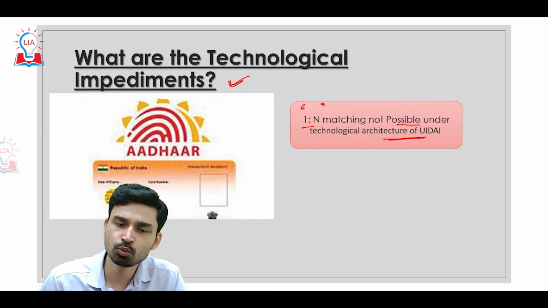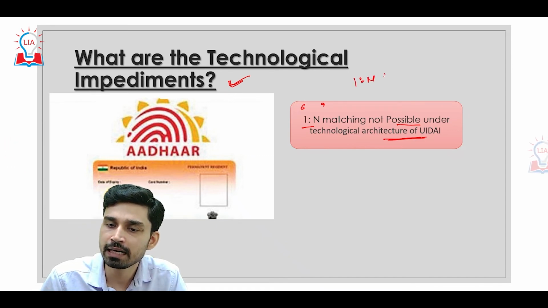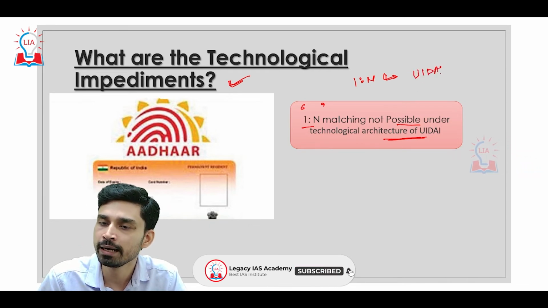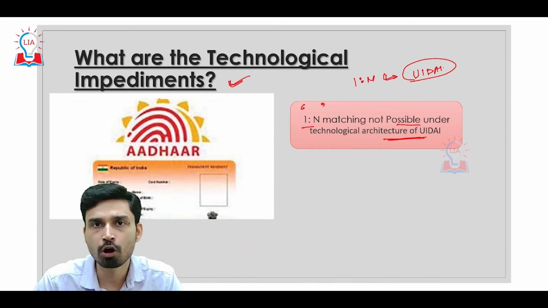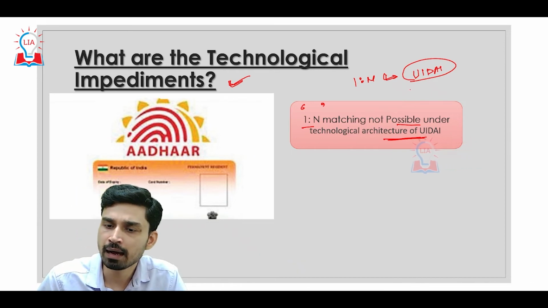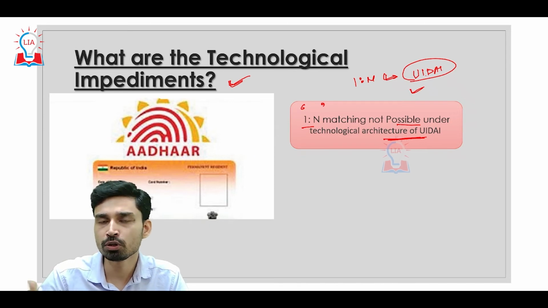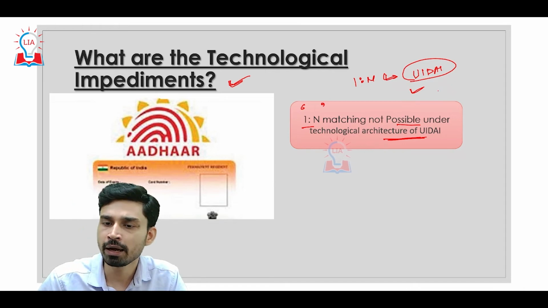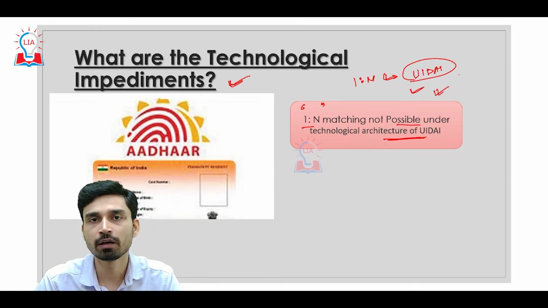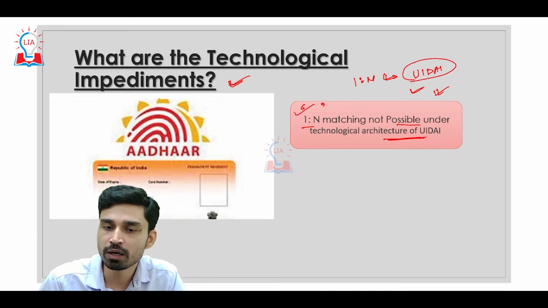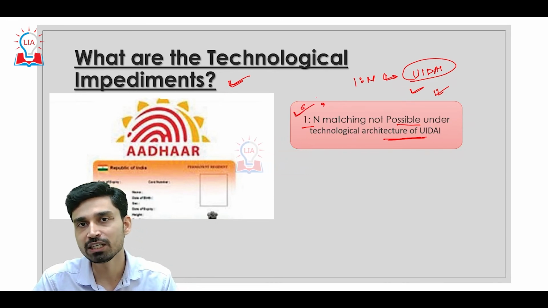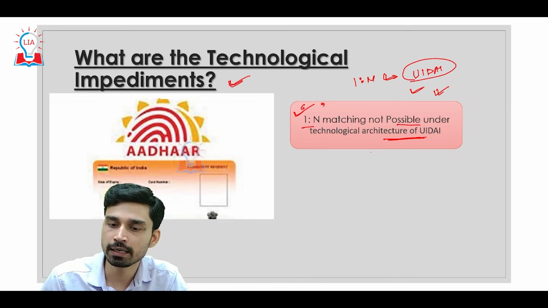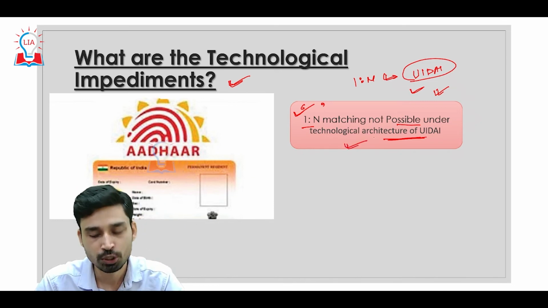So, what is 1:n matching? 1:n matching simply means that the police or an investigation agency can supply certain information to UIDAI. It can be in the form of a photograph or a fingerprint scan, which you then put into the Aadhaar database and match with all the data available in it, and finally you get the hit where the fingerprint matches. Such matching is called 1:n, because you have one fingerprint and you are matching it with n number of fingerprints available in the system. However, this kind of matching is not currently possible under the technological architecture of UIDAI.